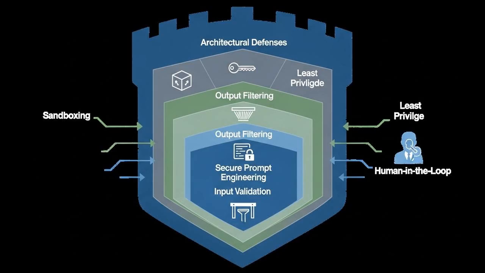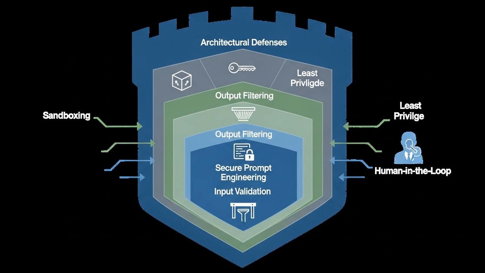Given this fundamental flaw, there is no single patch for prompt injection. Instead, defenders are locked in an arms race with attackers, developing a multi-layered, defense-in-depth approach. The first line of defense is at the input. This includes input validation and sanitization. Simple versions use filters to block known malicious phrases like "ignore instructions," but attackers can easily bypass these with creative wording. A more robust approach is to use a second, dedicated LLM to act as a security guard, analyzing the user's prompt to classify if it seems malicious before it reaches the main AI.